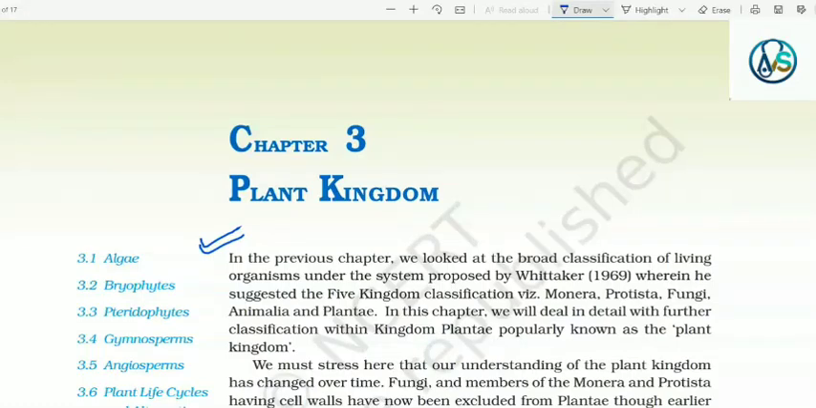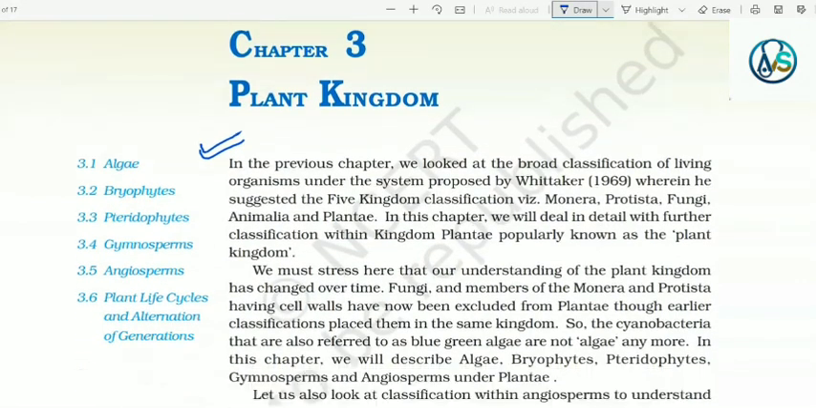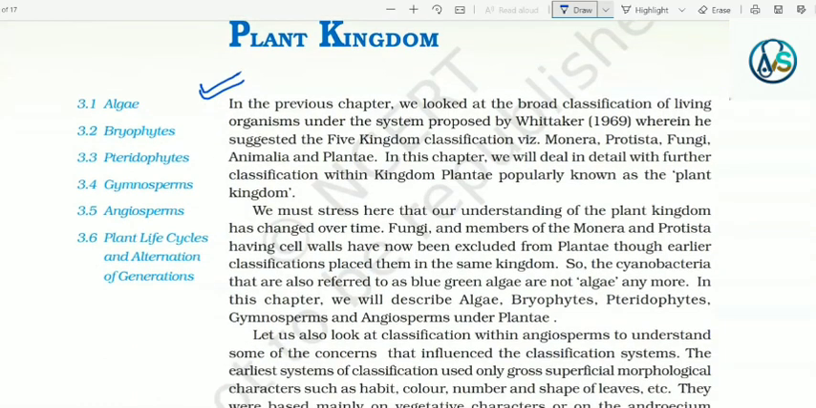In the previous chapter, we looked at the broad classification of living organisms under the system proposed by Whittaker in 1969, wherein he suggested the 5-kingdom classification, that is Monera, Protista, Fungi, Animalia and Plantae. In this chapter, we will deal in detail with further classification within kingdom Plantae, popularly known as the plant kingdom.